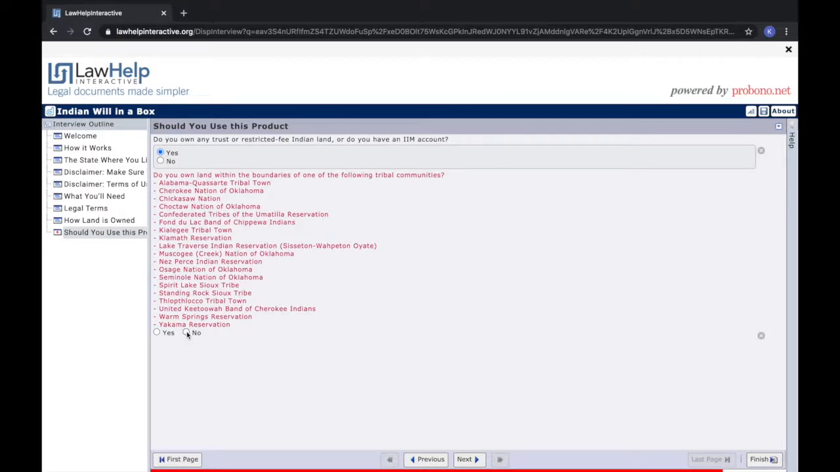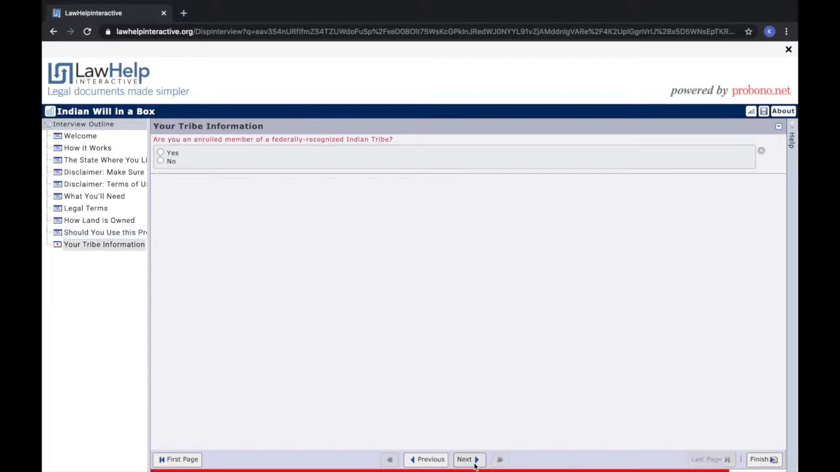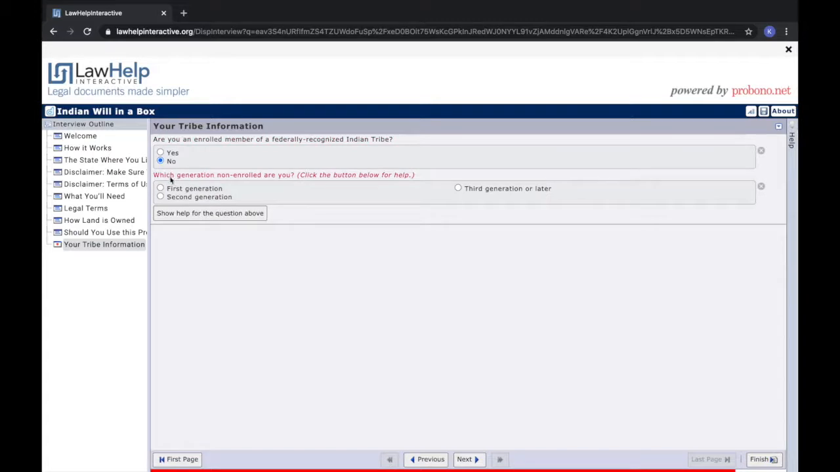Once you've indicated that you understand all the disclaimers and are sure that this form is for you, you're ready to begin your will by filling in the information for yourself and for your family members. I'll now draft an example will to show you what you'll see as you work through the form on your own. The form will ask you if you're an enrolled member of a federally recognized tribe.